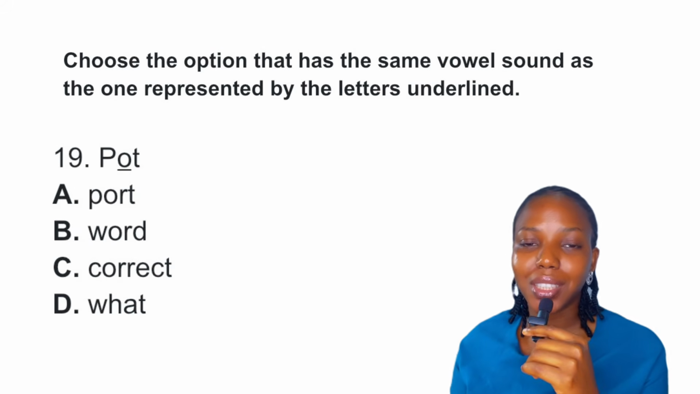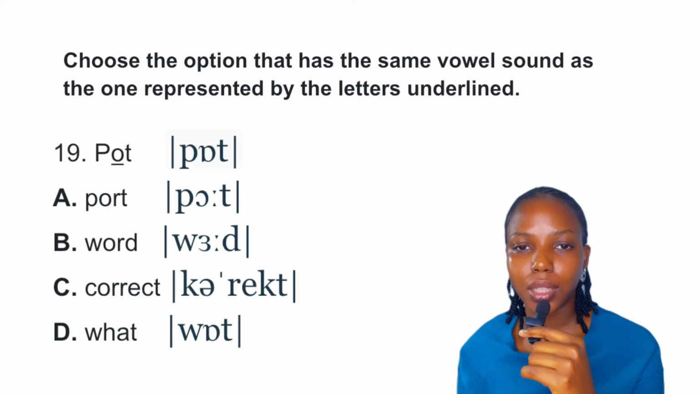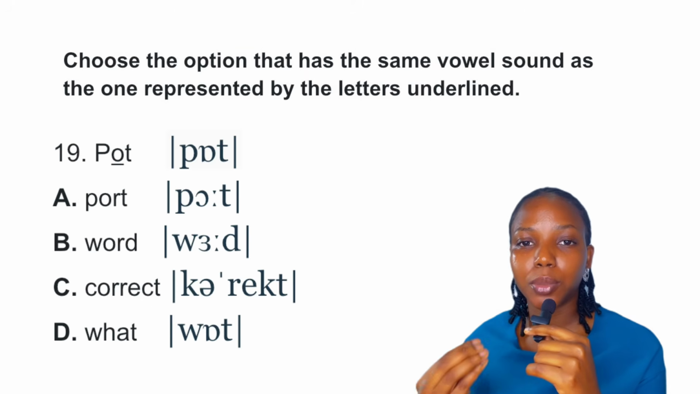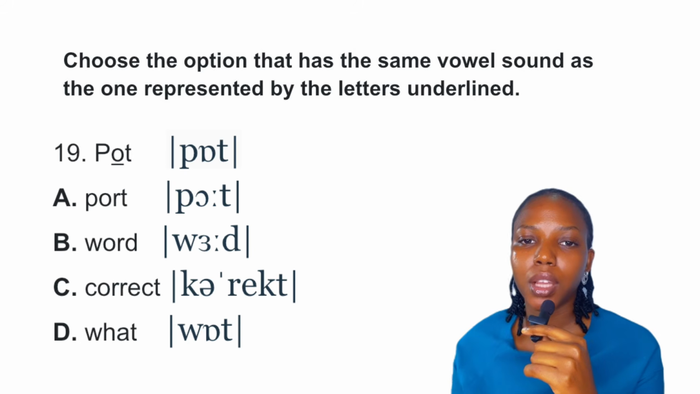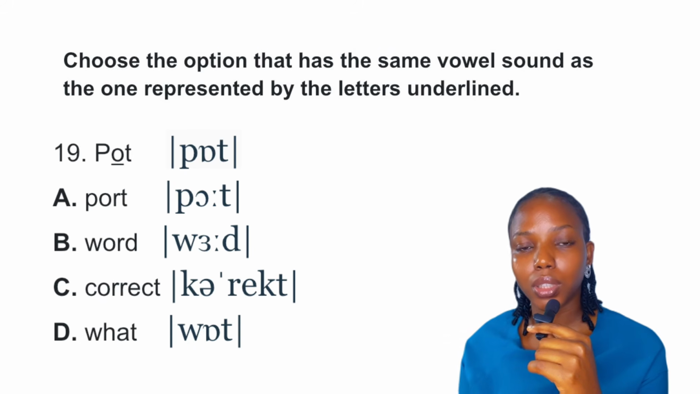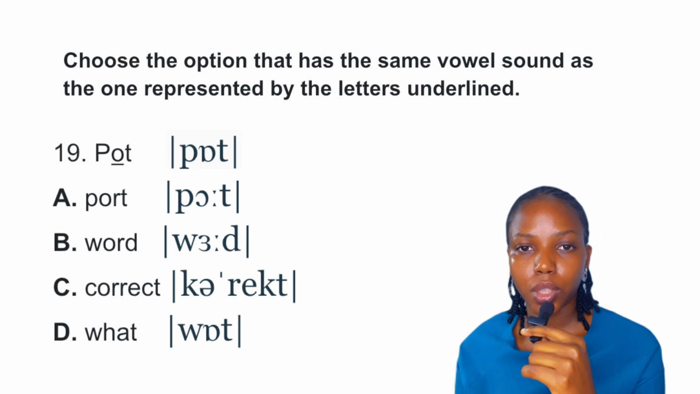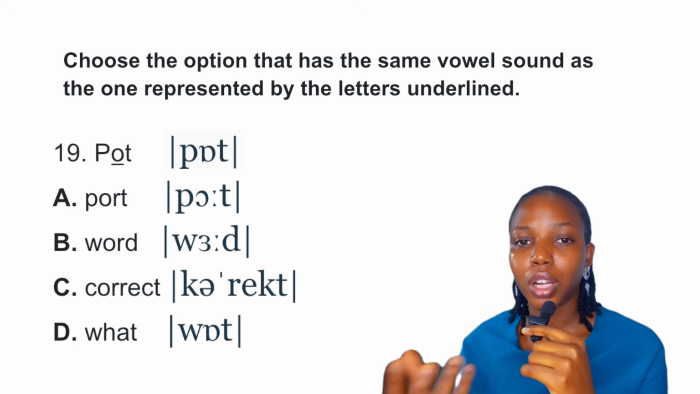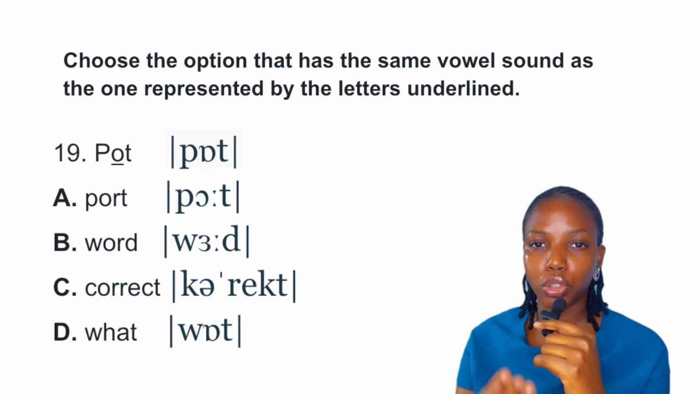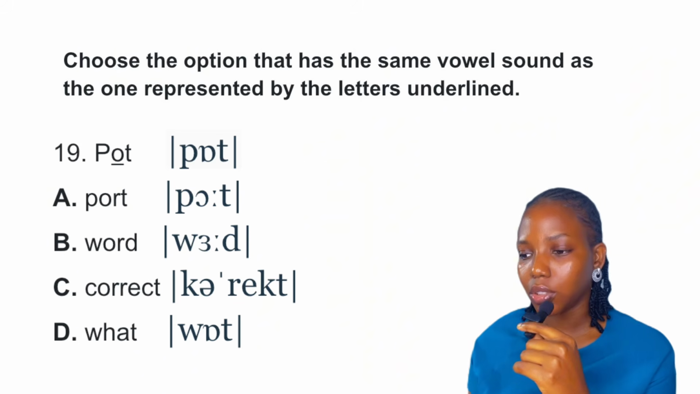Question 19. Now, question 19 is also on the vowel sound, and the word is pot, right? So letter O is underlined and it is pronounced as O. So we have P, O, and T. So we have pot. So option A, we have port. What we have in option A is the long vowel sound. The question gives us the short vowel sound. So the word contrast is usually between the short O and the long O. Okay, so this is not the answer to the question.